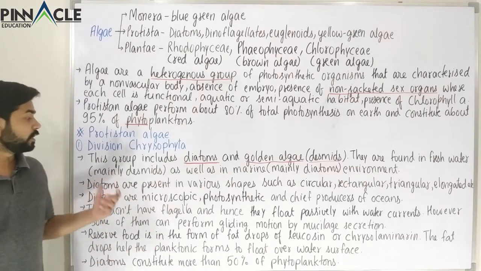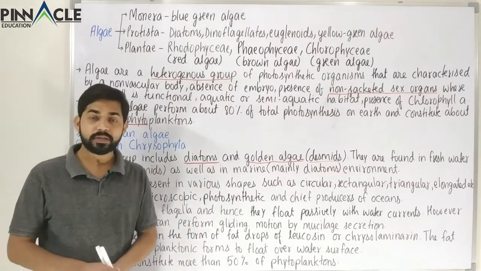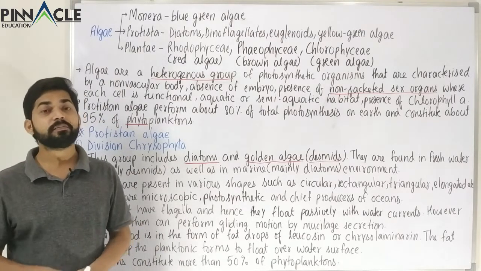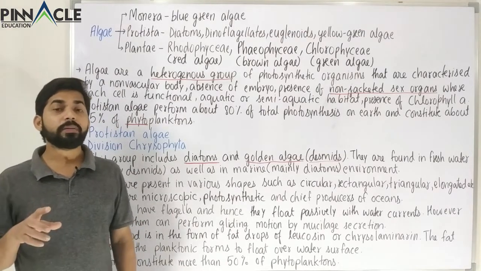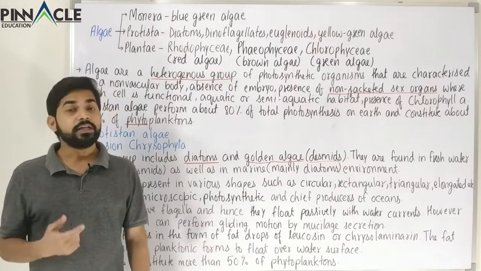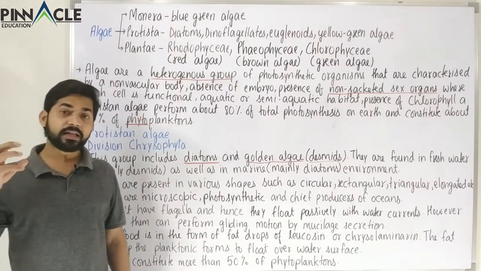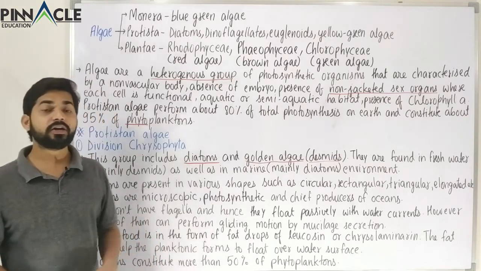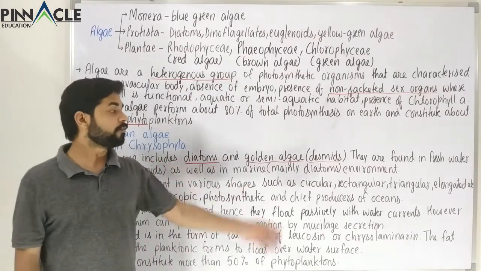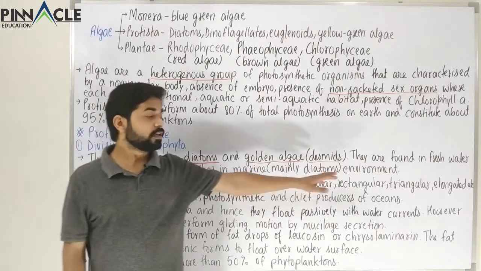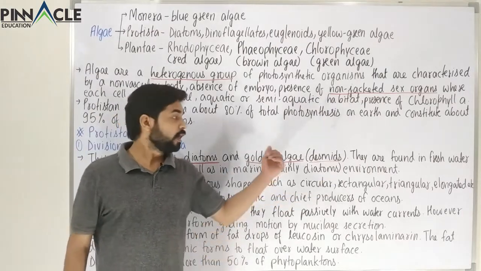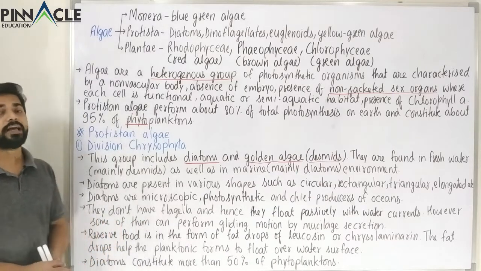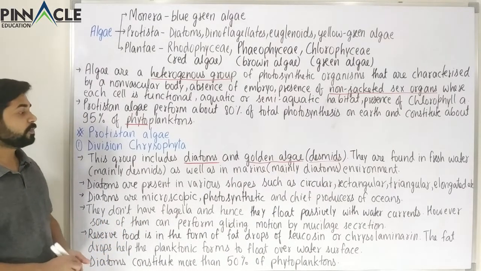After this we have to study about their various shapes. In bacteria we studied something called mycoplasma. Mycoplasma were pleomorphic. Pleomorphic means there are a lot of different types of shapes in that category, and here also we have a variety of shapes. For example, circular, rectangular, triangular, and also elongated, spherical. So various different types of shapes are possible over here.